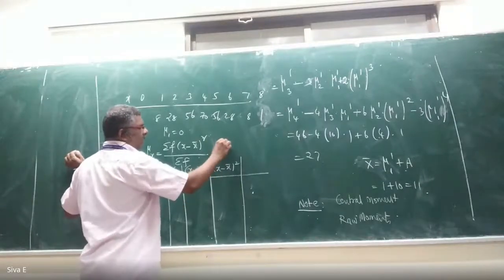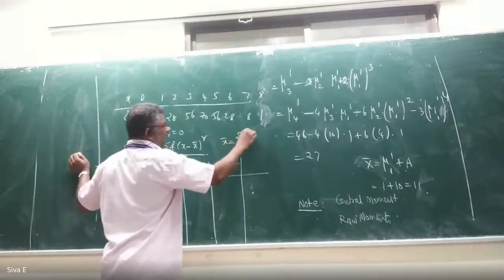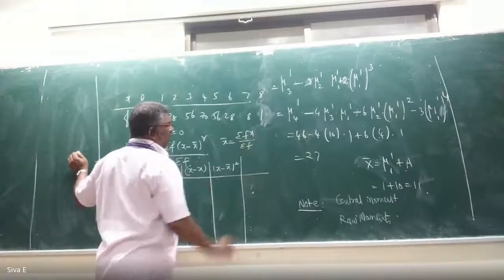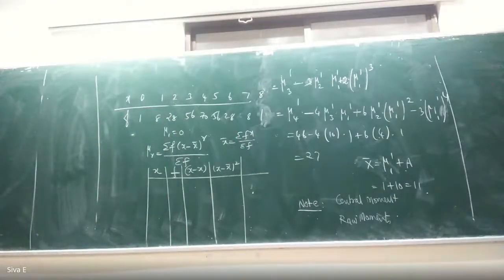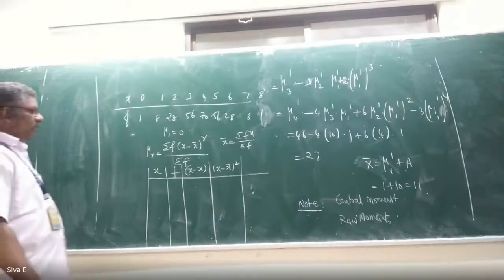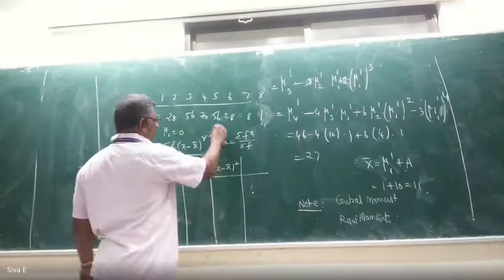First you have to find x bar: summation of fx by summation of f. So that is the first step. First step is you have to find the x bar value.